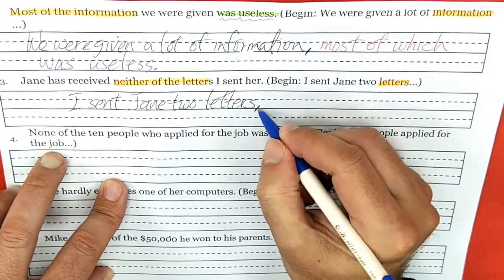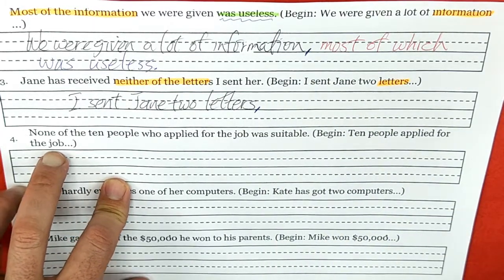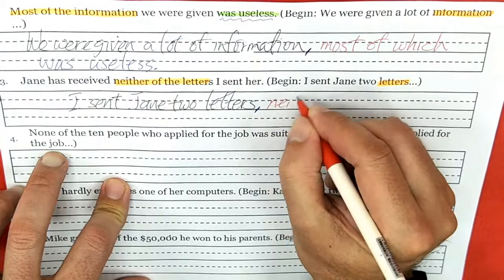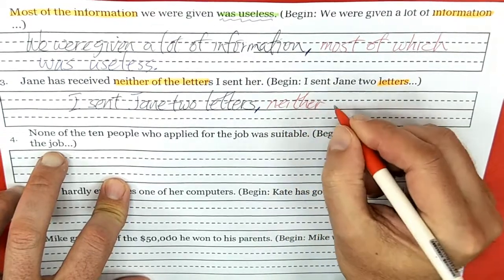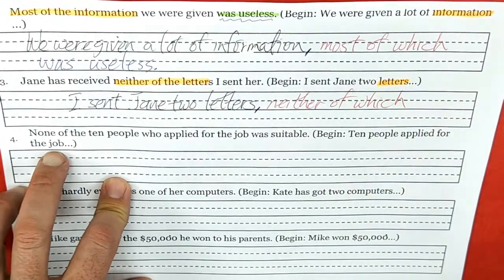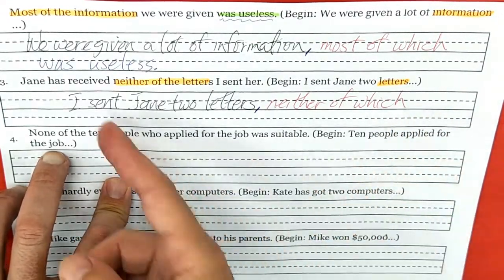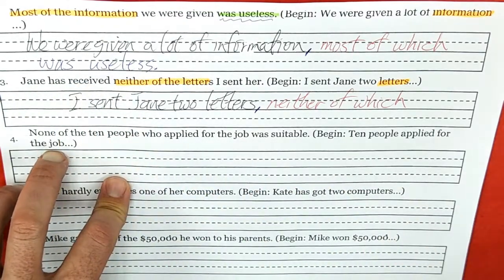comma, okay here, the letters are a thing, right? A thing, so neither of which, what? Neither of which what? It says here, Jane has received.